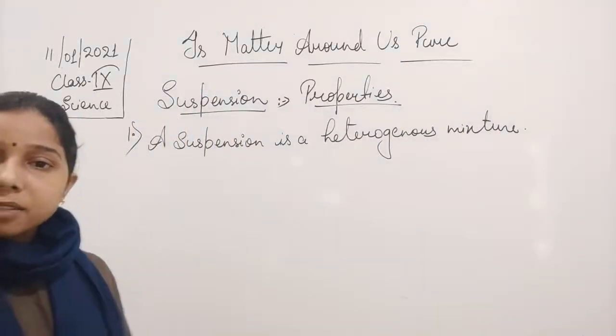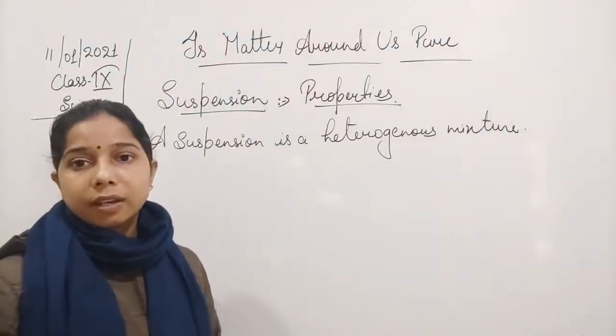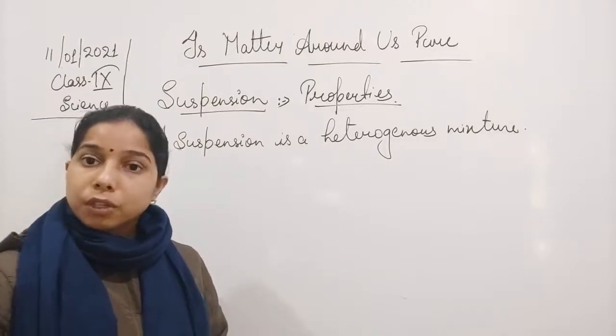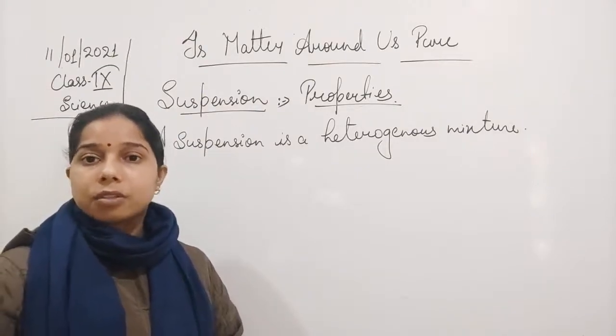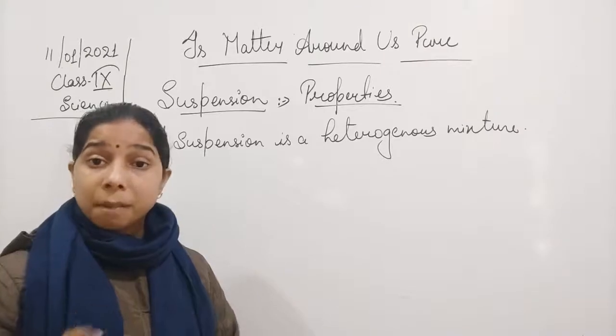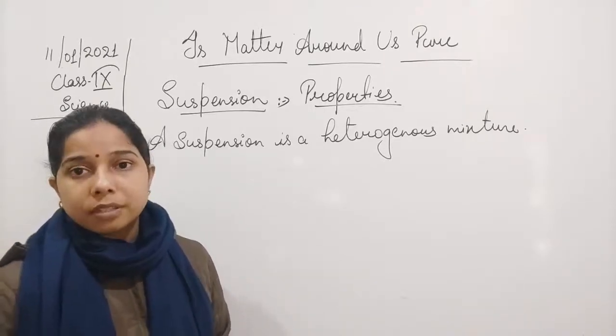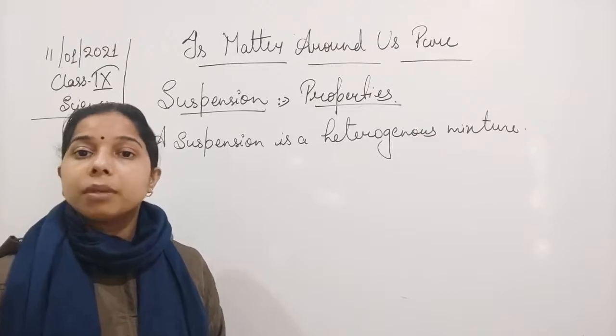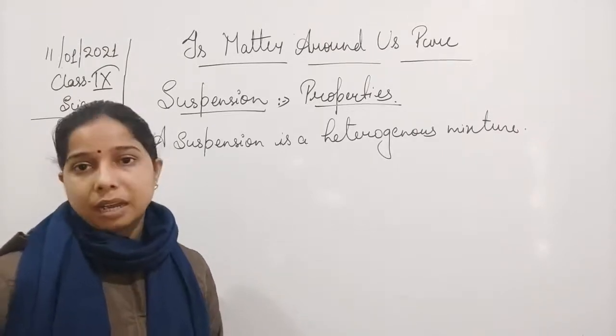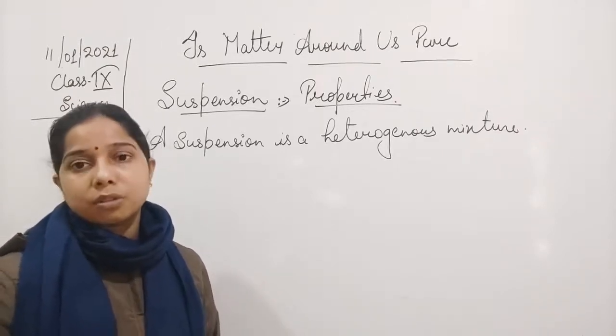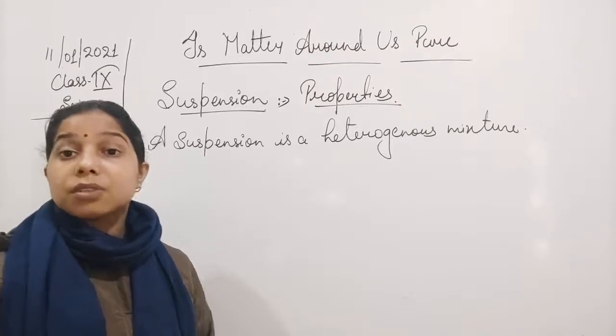Okay, a suspension is a heterogeneous mixture. When you look at the solution, you will find that at some place the sand is present, at another place the sand is not present. So it is not uniformly mixed throughout the water, throughout the solvent, and thus it is a heterogeneous mixture.